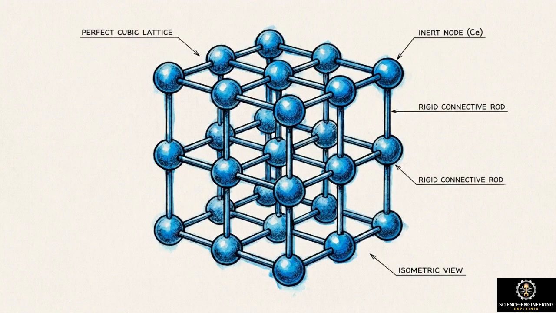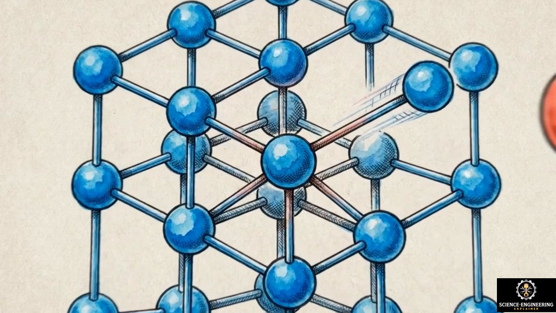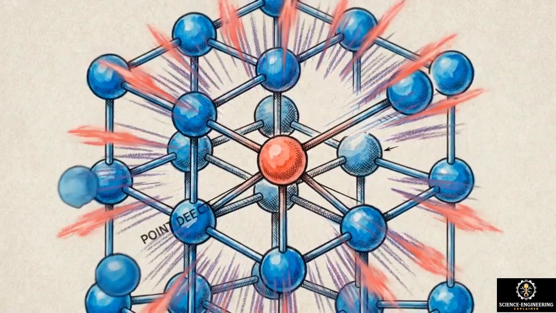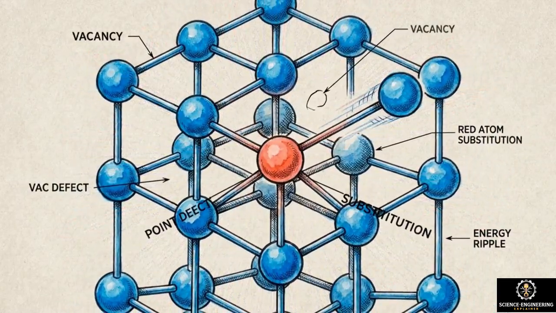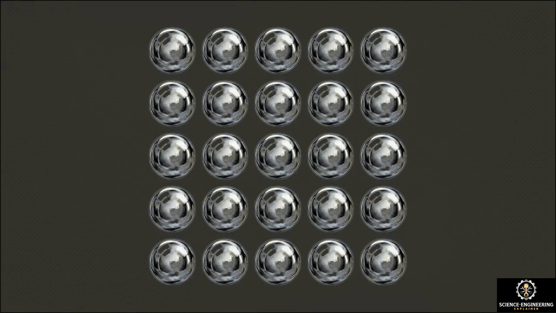A mathematically perfect crystal is completely inert. For modern electronics, it is virtually useless. Solid matter becomes technologically useful when it is flawed. We get our most valuable materials by introducing what physicists call point defects. One of the simplest imperfections is a Schottky vacancy. This occurs when an atom is completely missing from its designated spot in the lattice. That empty hole gives other atoms room to move and diffuse through the solid.